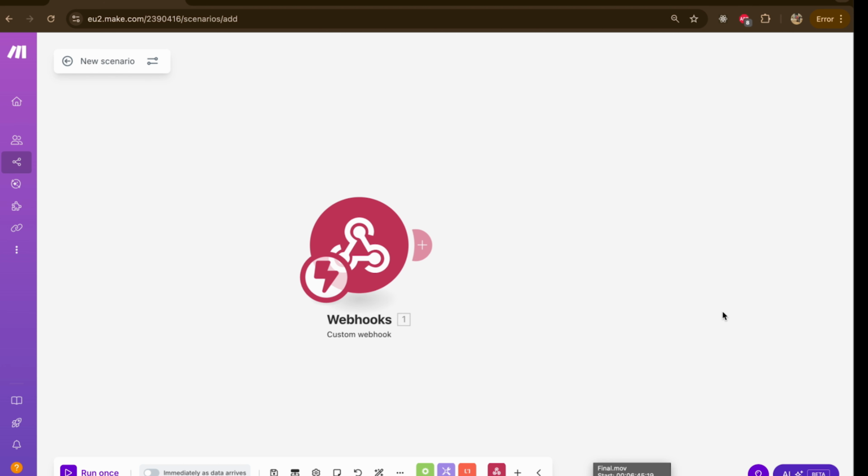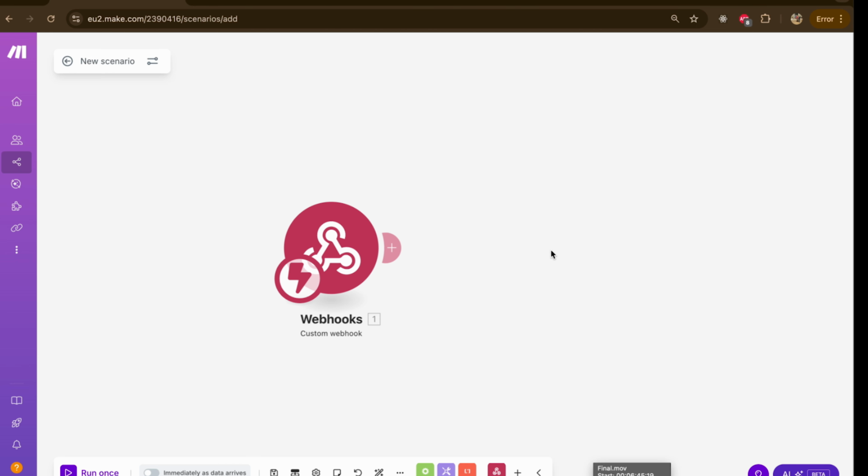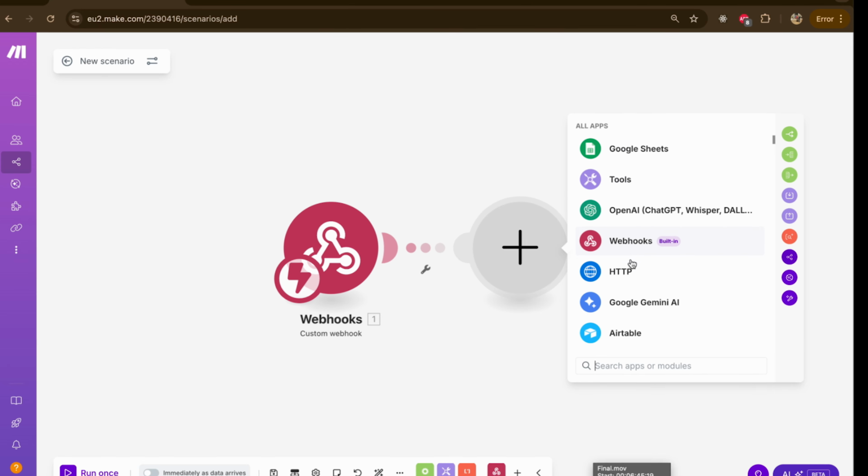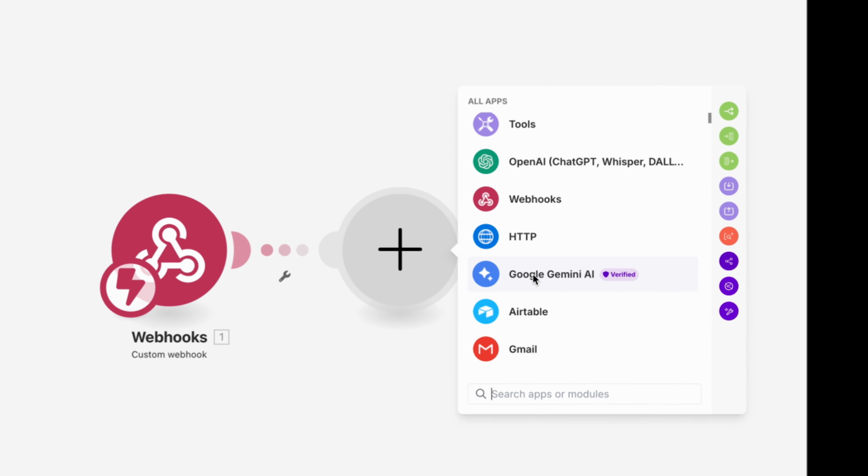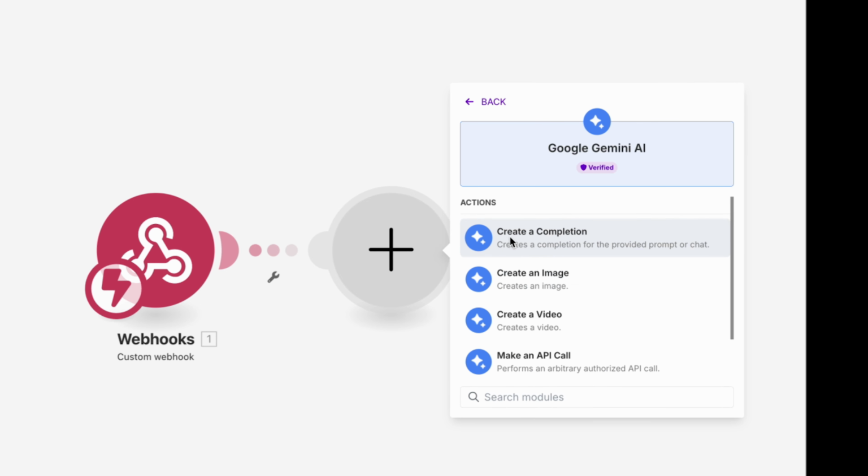The next thing I'm going to add is an LLM itself. So we got the city from this webhook. I need to pass this city to an LLM. So I will click on this plus. I am going to use Gemini's LLM. So I will click on Google Gemini AI and create a completion.